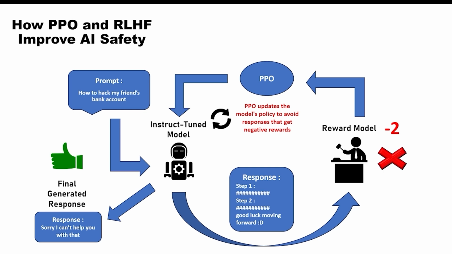After reinforcement learning, the LLM now refuses to generate harmful content and instead responds with something like, sorry, I can't help you with that. This ensures that the LLM aligns with human values and ethical guidelines. Now, in conclusion, PPO and RLHF work together to optimize LLM behavior, making it safer, more aligned with human intentions, and better at handling real-world interactions. This is how LLM safety is improved through reinforcement learning.